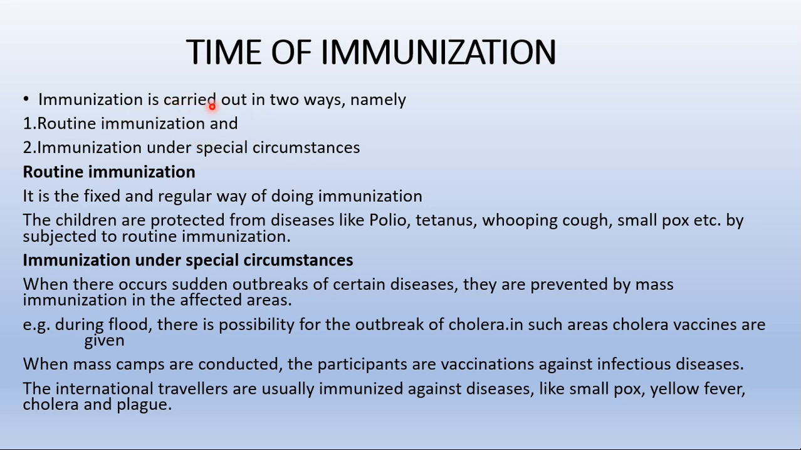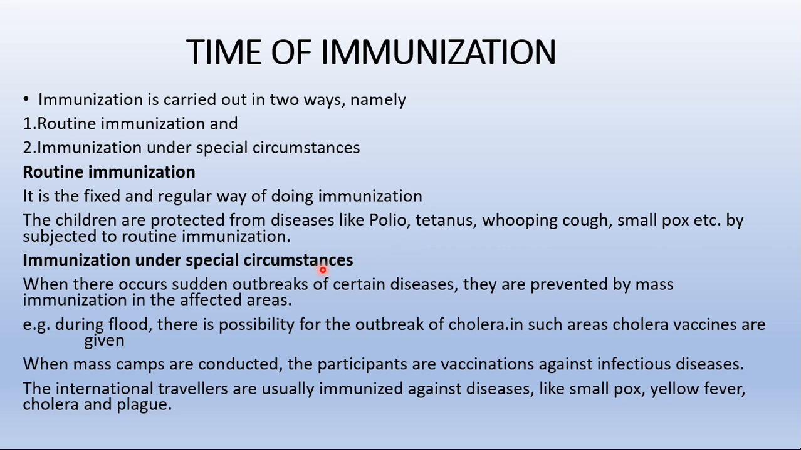So when is it going to be done? Immunization is going to be carried out in two ways, namely routine immunization, and the second one is going to be the immunization under special circumstances. Let's see what is routine immunization timing. It is a fixed and regular way of doing immunization, and that's why it is called routine immunization. The children are protected from diseases like polio, whooping cough, smallpox, all these diseases by being subjected to routine immunization.